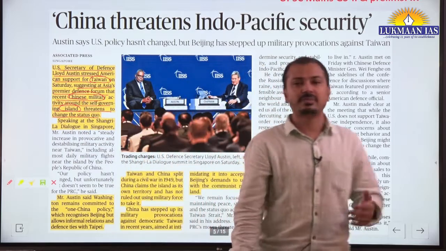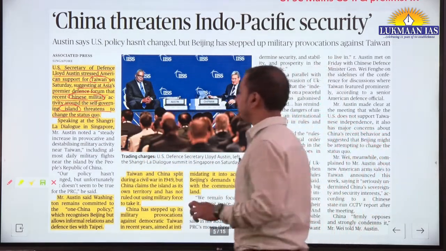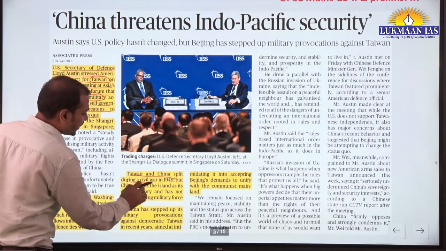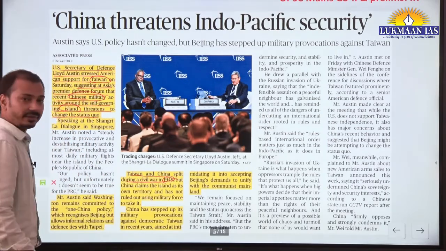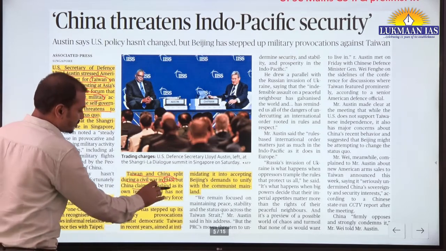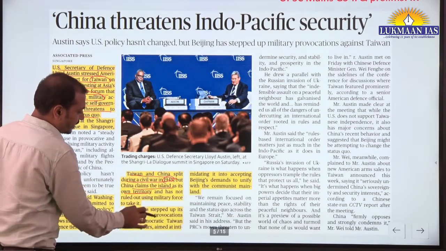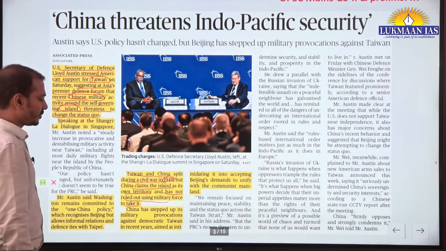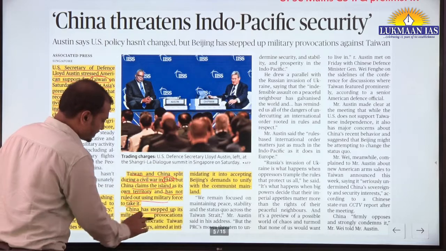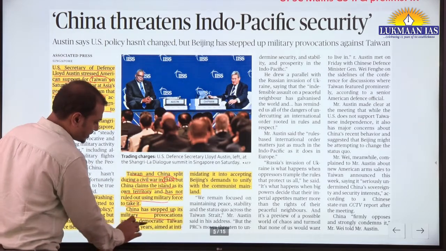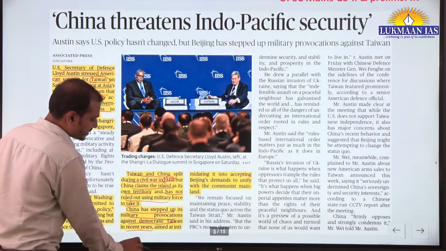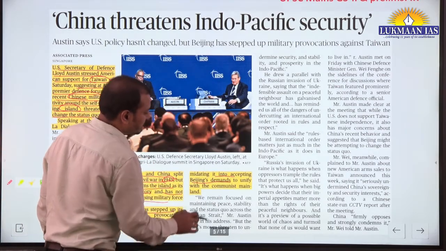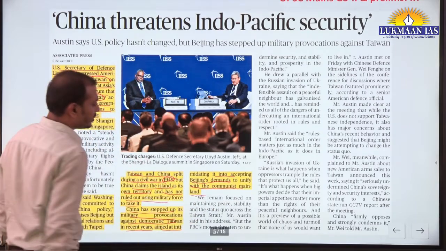Now you should know some background here, how China-Taiwan relations have evolved. Taiwan and China split during the Civil War in 1949. But China claims the island as its own territory and has not ruled out using military force to take it. China has stepped up its military provocations against the democratic Taiwan in recent years, aimed at intimidating it into accepting Beijing's demands to unify with the communist mainland.